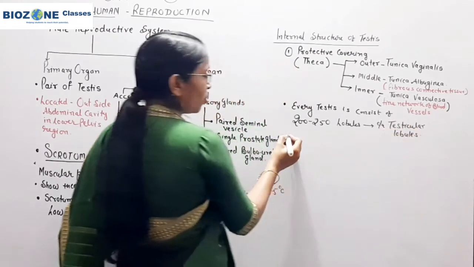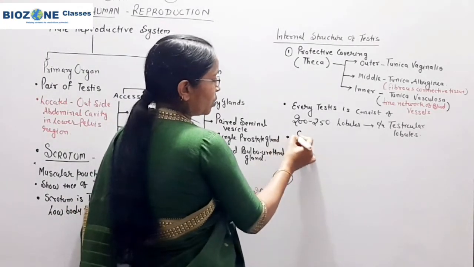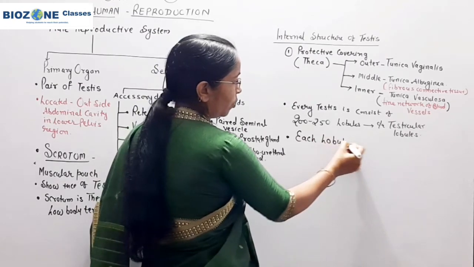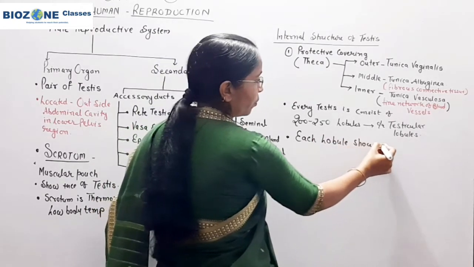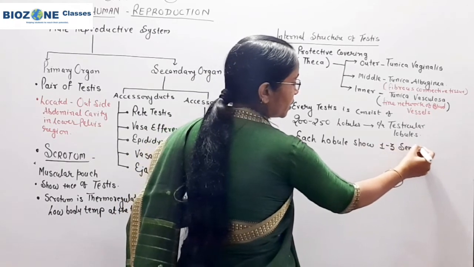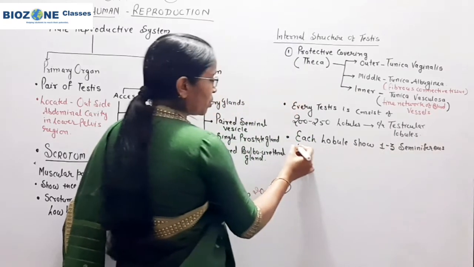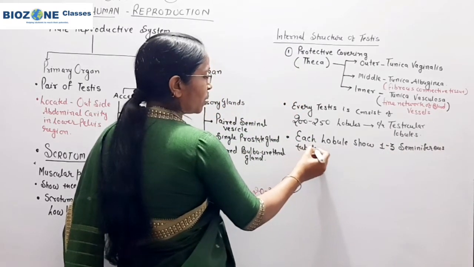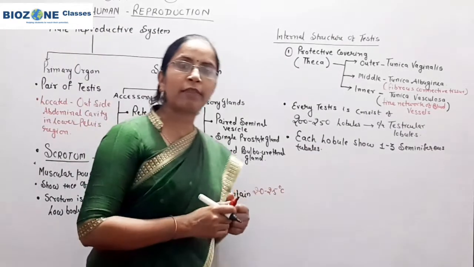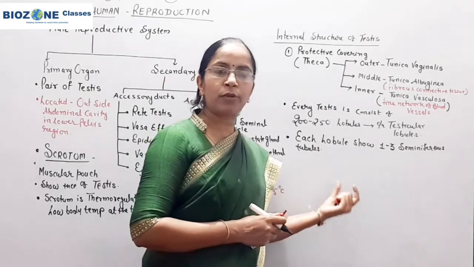In each lobule, you remember, 1 to 3 seminiferous tubules are there. Each testicular lobule shows 1 to 3 seminiferous tubules. And when we come towards spermatogenesis, up to class 10th, whenever you studied it, spermatogenesis takes